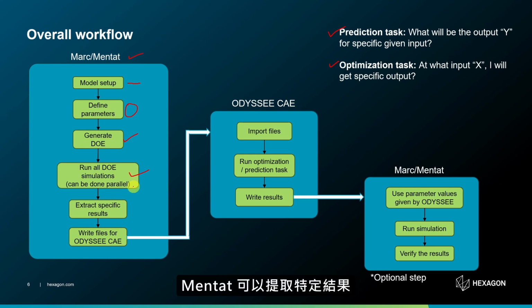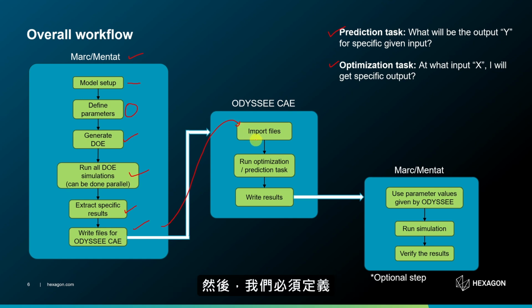And then Mentat can extract the particular results you are interested in. For example, if you're interested in stress, Mentat will extract stress from all the results and finally will write files which ODYSSEE CAE can read. Those files will then go to ODYSSEE CAE.